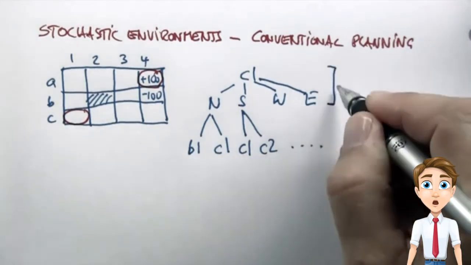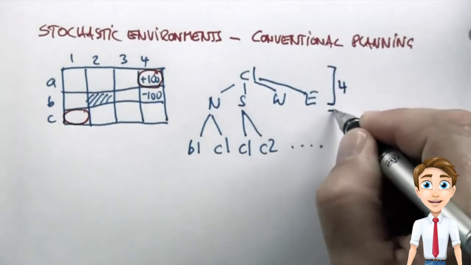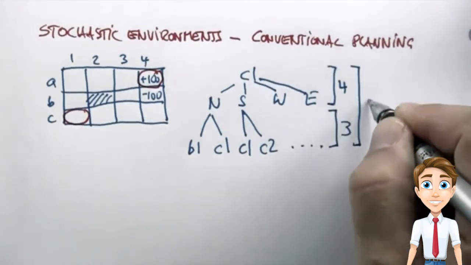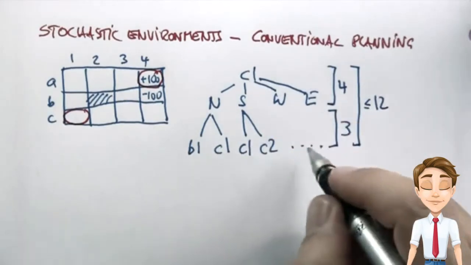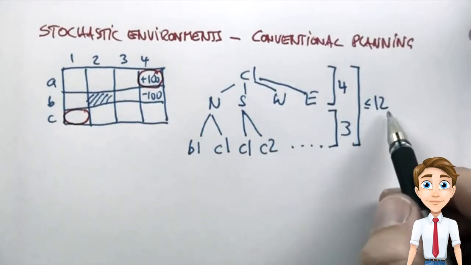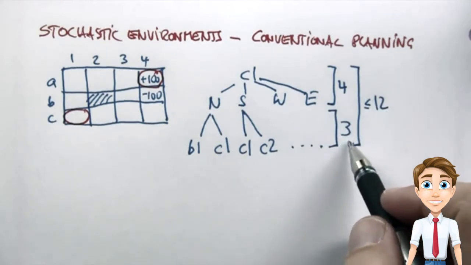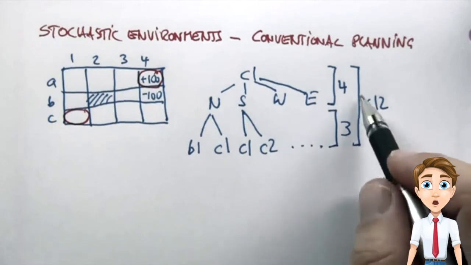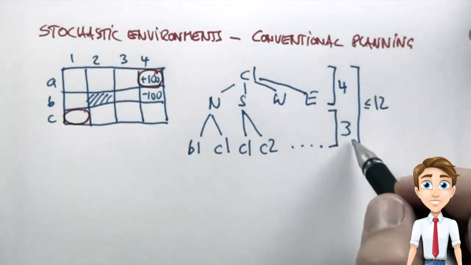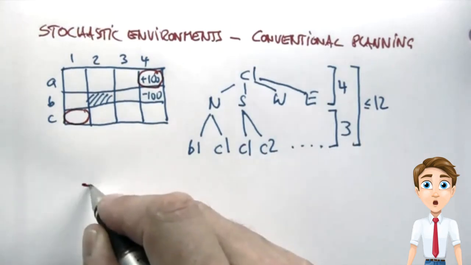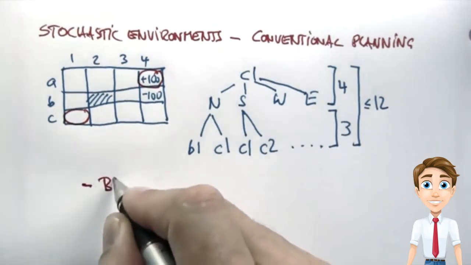While we have 4 different action choices, nature will give us up to 3 different outcomes, which makes up to 12 different things we have to follow. Now, in conventional planning, we might have to follow just one of those, but here we might have to follow up to 3 of those things. So every time we plan a step ahead, we might have to increase the breadth of the search tree by at least a factor of 3. So one of the problems is the branching factor is too large.